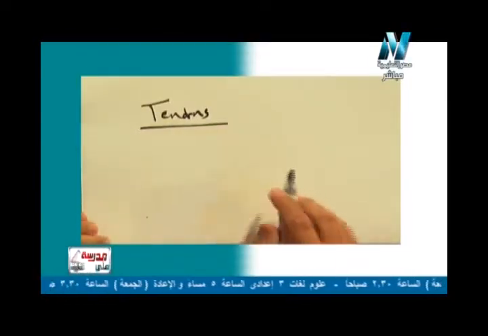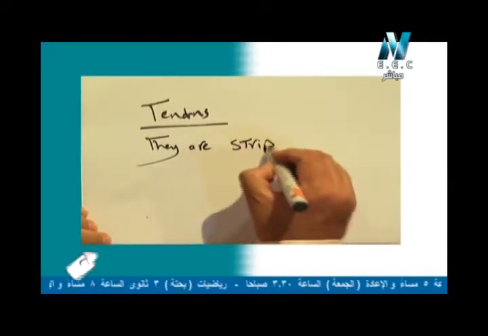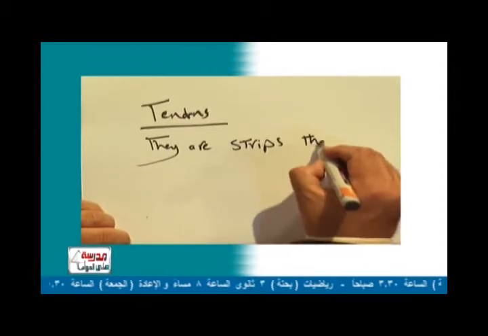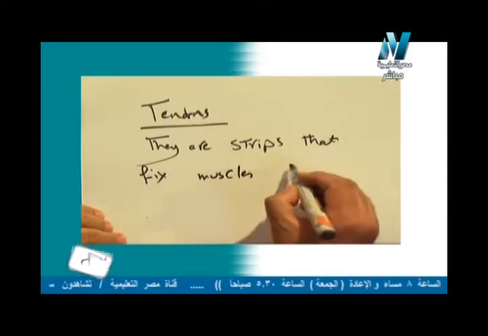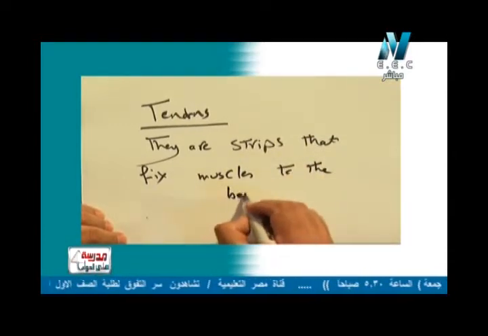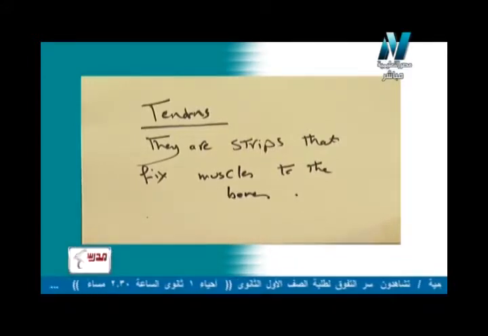So again, the tendons they are strips. نشوف مع بعض definition. They are strips that fix the muscle to the bone. So let me write the definition because it's very important. Tendons نكتب مع بعض. Tendons they are strips. هي خيوط that fix muscles بتثبت الماسلز to the bones الماسل مع العظام. So again the tendons they are strips that fix the muscle to the bones.